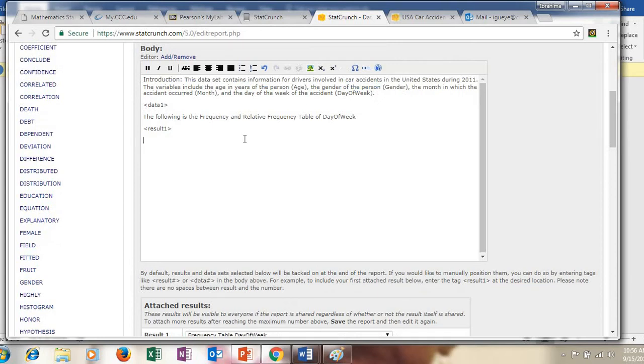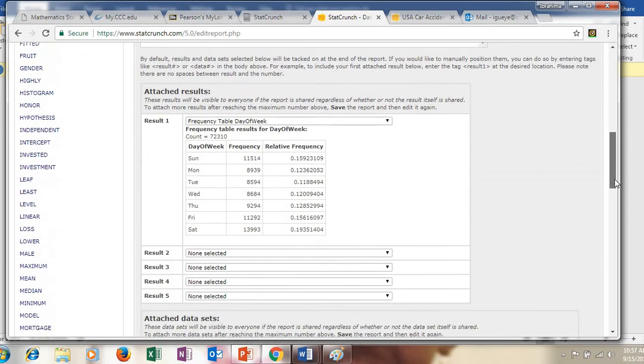Next, you want to do the bar graph, right? So I can write the following. The following is the bar plot of... let me go back here and see what was the title of that bar plot.